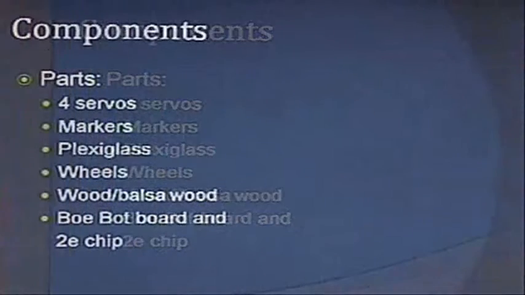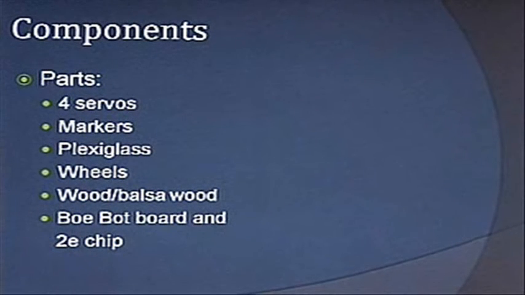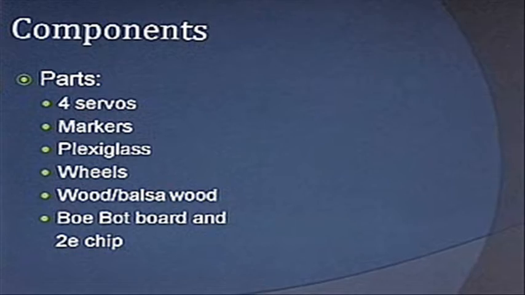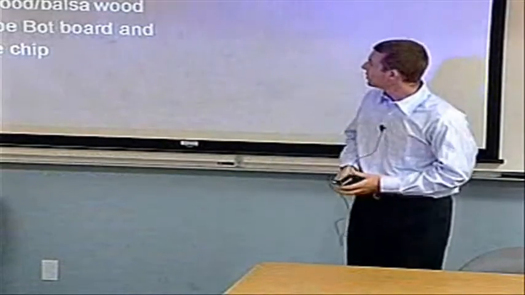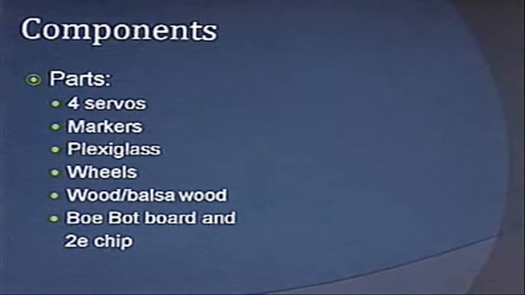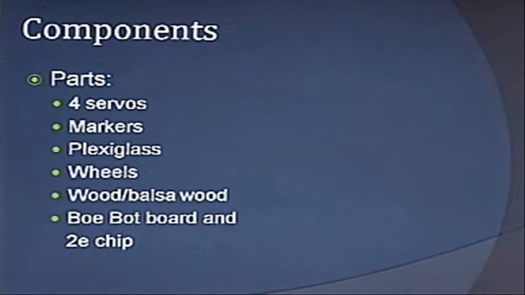So, we used several components in designing our system. As you can see, we used servos from the Bobots. We used markers as our drawing device, we used plexiglass, and for this system, because it is a prototype, we used balsa wood and 2x4s. We also purchased a 2E chip, which has a little bit more memory, which we were going to need to make it run what we wanted it to do.